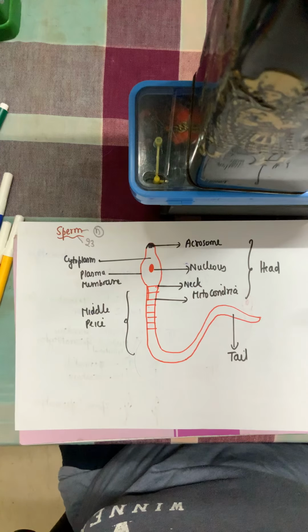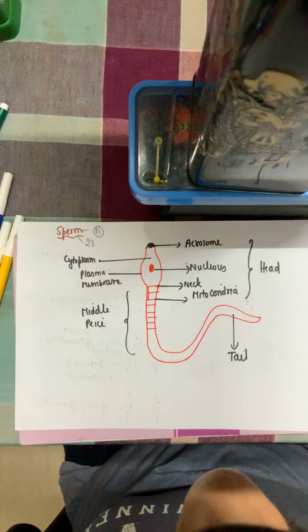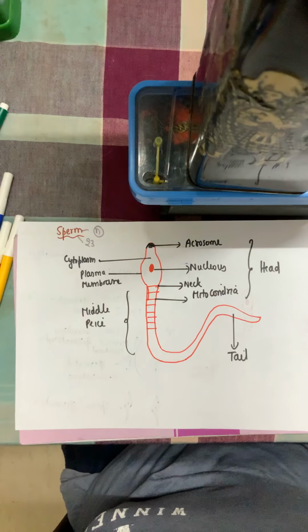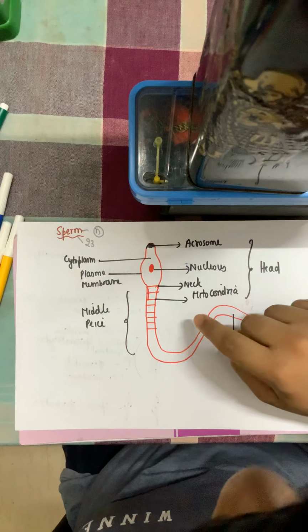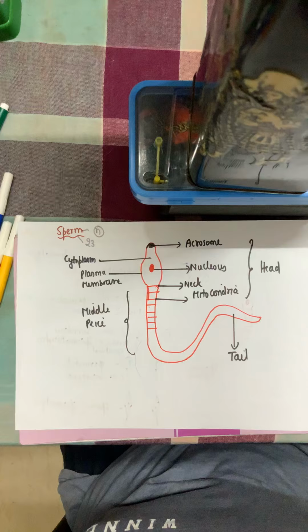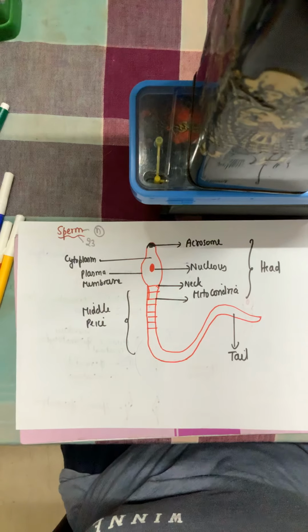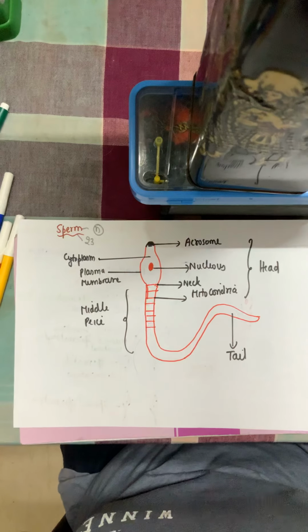So for that movement, if anything moves, it has to do work, and for work we require energy. So the sperm has to have energy in order to move and reach the female gamete. For that, the sperm has so many mitochondria, and as we all know, mitochondria is the powerhouse of a cell. It makes the cell rich in energy. So the sperm has mitochondria which will make it rich in energy for movement.